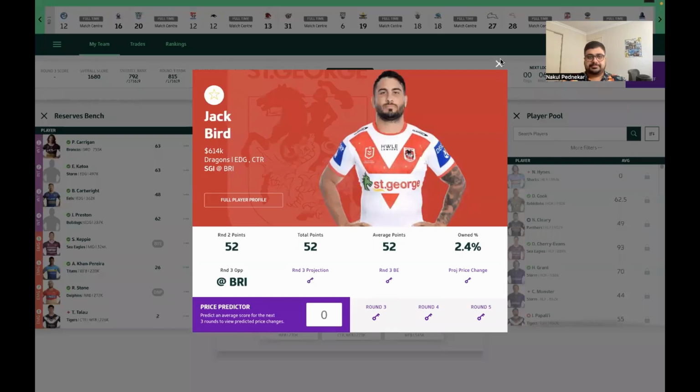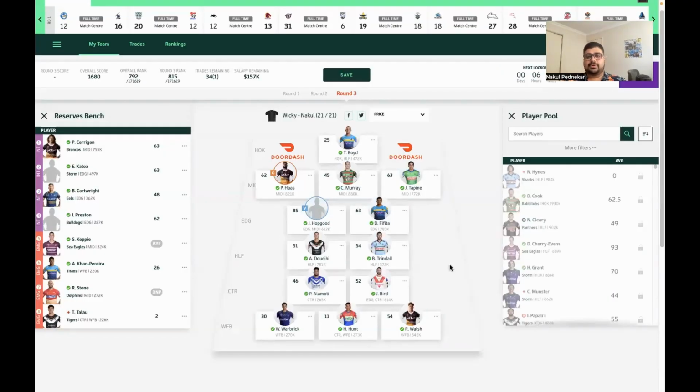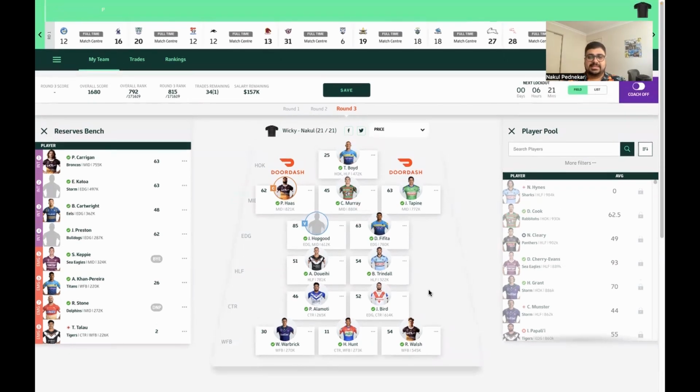2.4% owned, low ownership guy in my centers. It doesn't really mean much because I've still got Heimel Hunt in here, hoping that he gets a try against the... You know what? I might have to make a second trade, because the thought of having Heimel Hunt in there, like I'm so happy with Bird, Walsh, and I know that Walbrick and Alamotti are capable of a decent score. Having Hunt in there is really pissing me off, so I might have to do another trade.